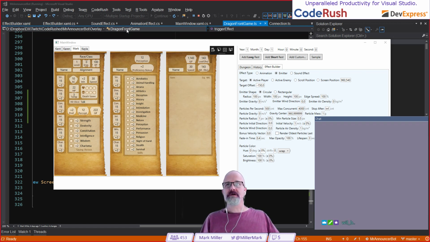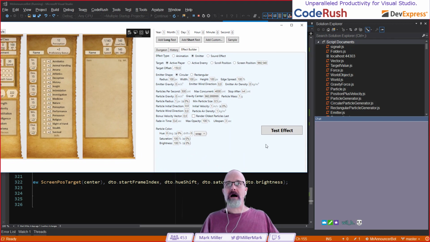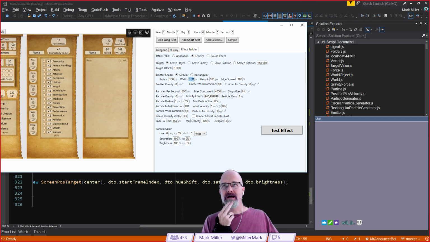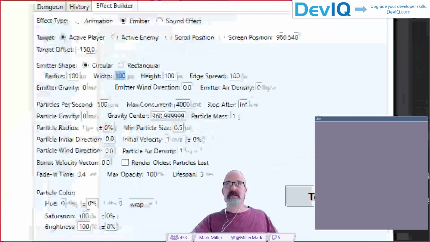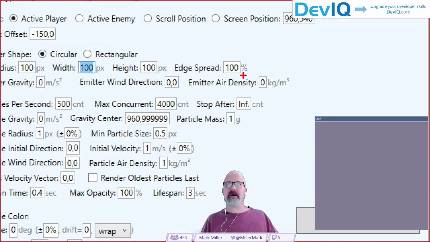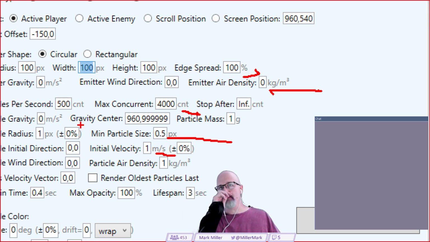Take a look up here. Here's what I built. Now, I built some custom controls. One of my favorite custom controls is this one that combines a label, an edit box, and another label right here. I do that for numbers all over the place because I love putting the units right afterwards. Is it a percent? Or, here, let me zoom in on this so we can talk about it. Is it a percent? Is it kilograms per meters cubed? Is it just a count? Is it pixels? Is it meters per second? I like to see that. It lends clarity to it.